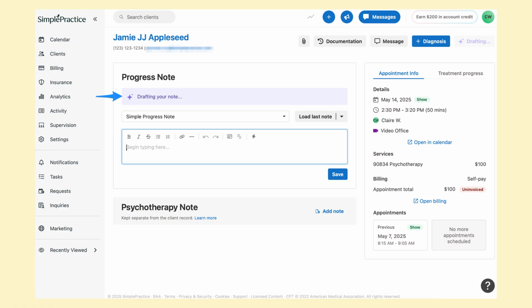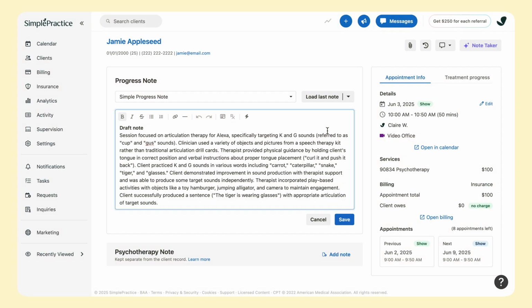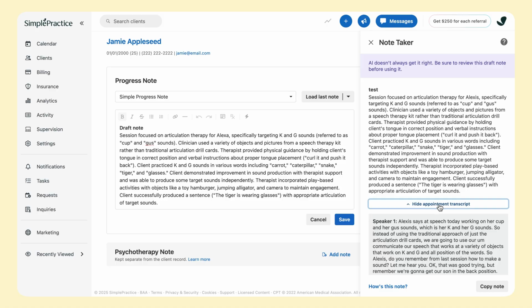Second, AI analyzes the transcript and generates a draft progress note on the appointment page. Third, you are required to review and edit the draft note before finalizing it to ensure it reflects your insights and expertise. In the upper right corner of the appointment page, click Note Taker to access the draft note and transcript. The draft note and transcript are available until the note is signed and locked, or 7 days after the appointment, whichever comes first.